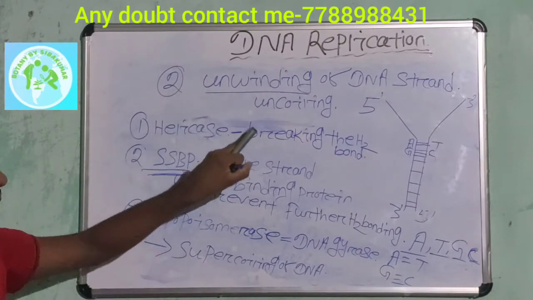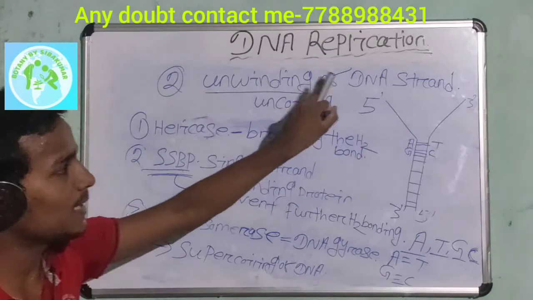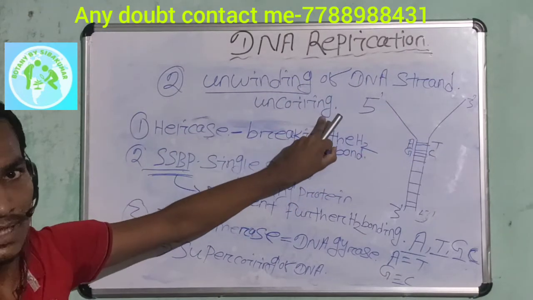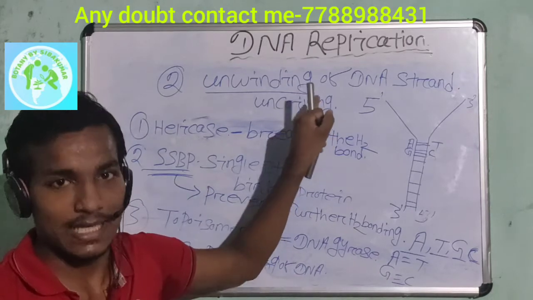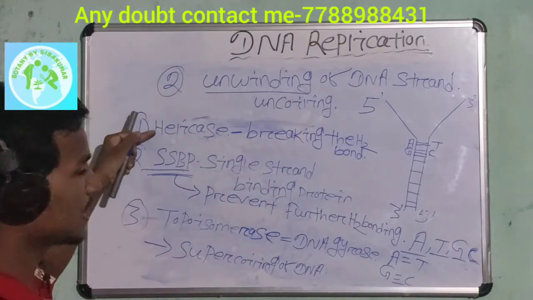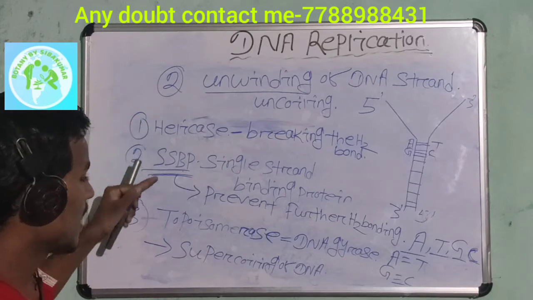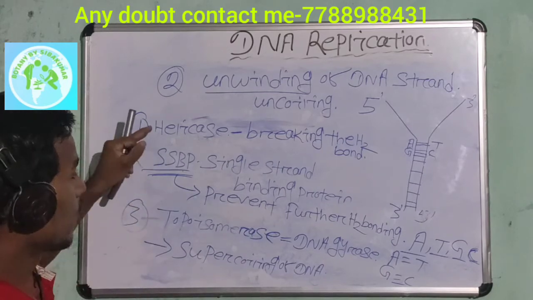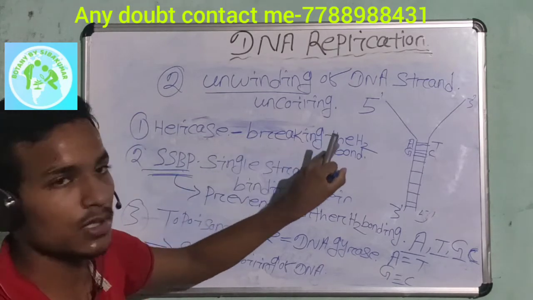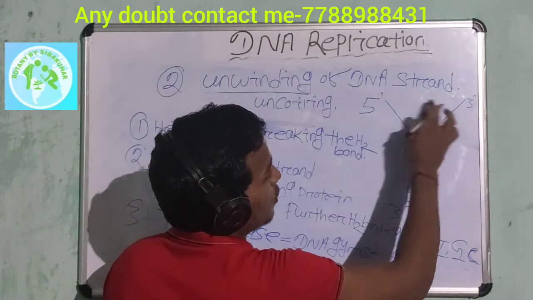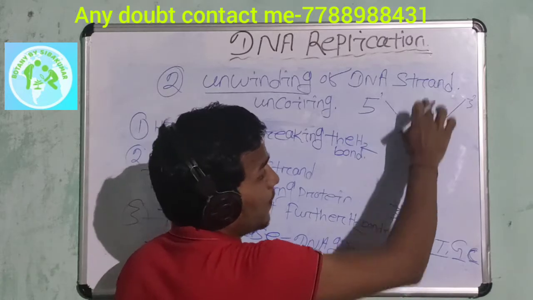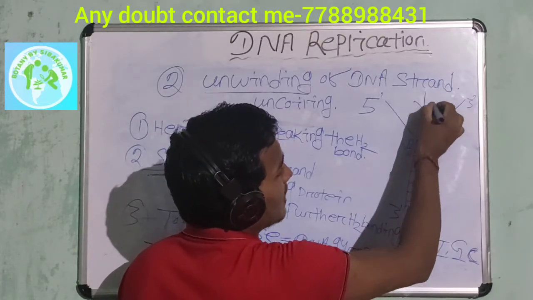The second step is unwinding of the DNA strand. Unwinding means uncoiling. Three enzymes are responsible for this uncoiling of DNA. The first enzyme is helicase, the second one is SSBP, and the third one is topoisomerase. Helicase helps break the hydrogen bond. In this step, the hydrogen bonds between the parent strands are broken with the help of the helicase enzyme.